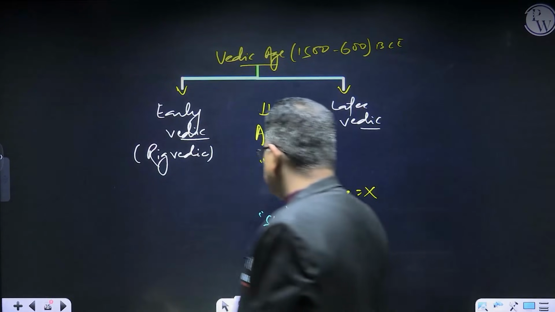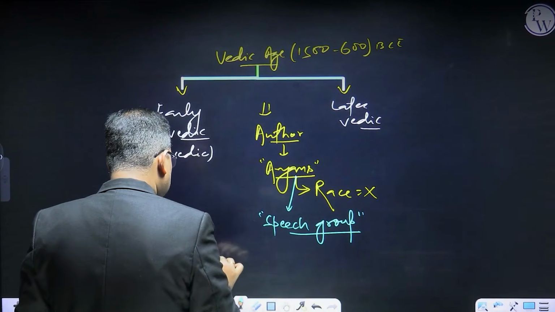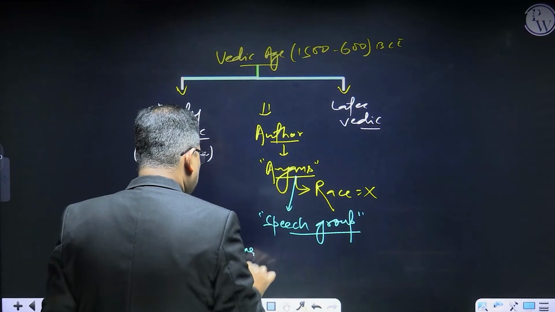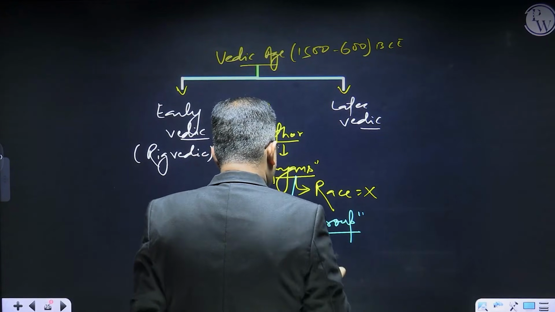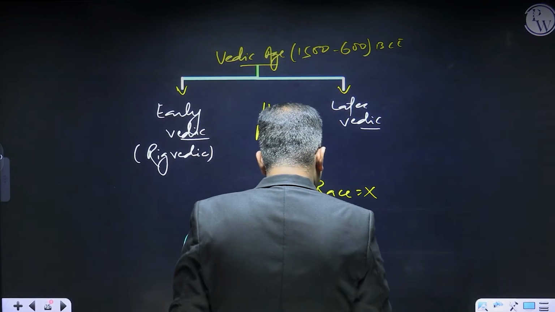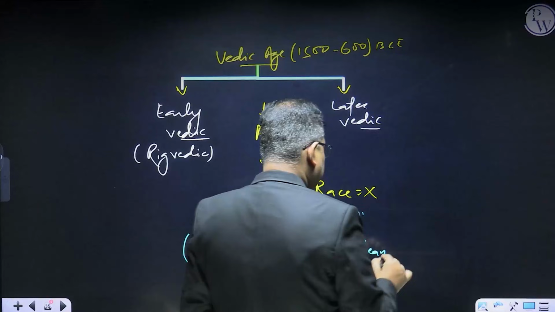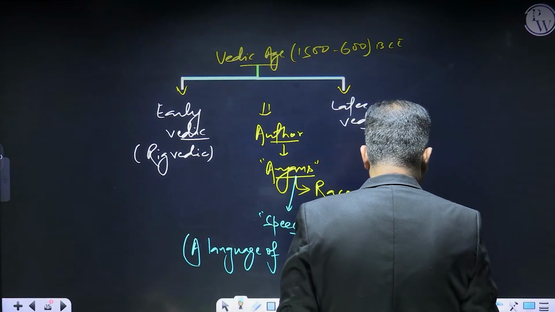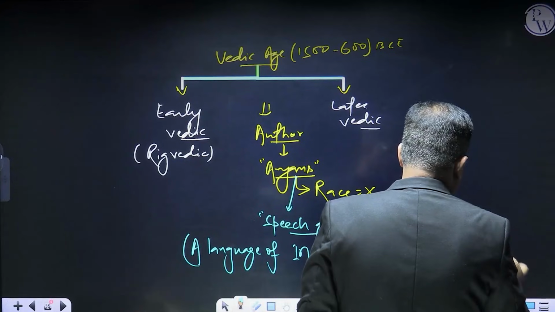They use a language of the Indo-European language family, right?